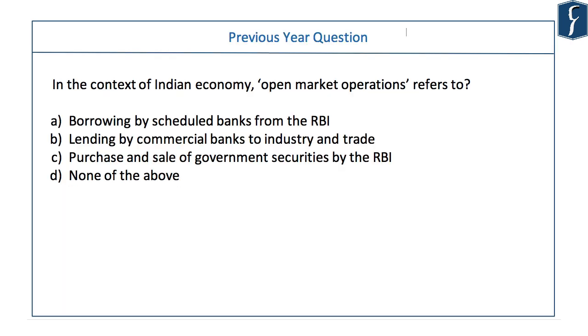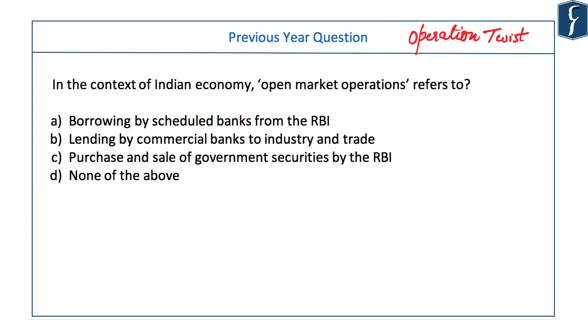In the month of December, RBI carried out an open market operation that was dubbed Operation Twist. Although this is not the standard term used by RBI itself, it is a term used in relation to steps taken by the US Federal Reserve, which were done on a much larger scale. The operation of RBI was on a much smaller scale, but since it is similar in nature, it was also dubbed Operation Twist. Any market intervention, any special mechanism brought about by RBI to stabilize the financial market is very important for the prelims examination.